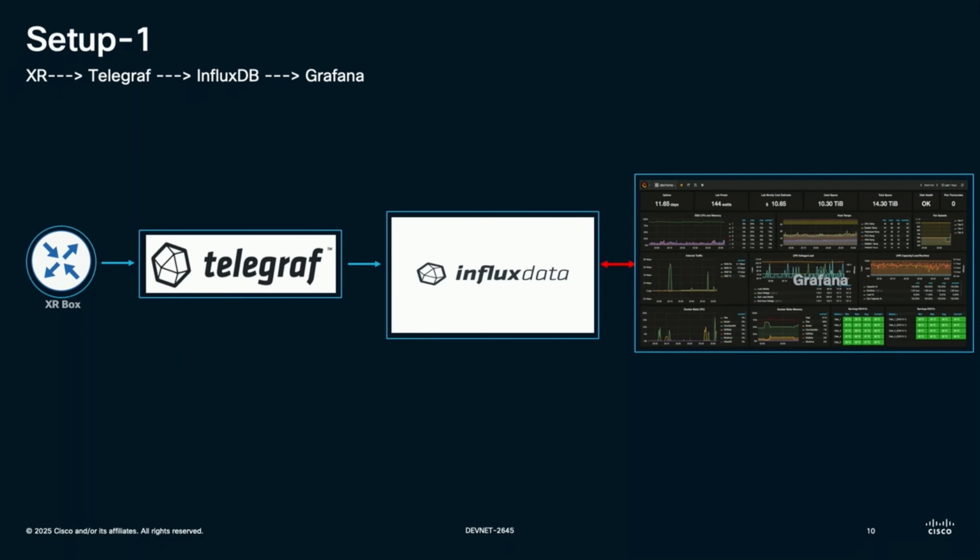So in this topology, what happens is the XR, which has the configuration that I had shared previously, as soon as subscription is created on XR sends that data to the Telegraf, which collects data from the XR and forwards it to a time series database. That database here is called InfluxDB. And this InfluxDB then shares data with Grafana, and Grafana can then plot graphs and visualizations based on the data. So this was one setup.